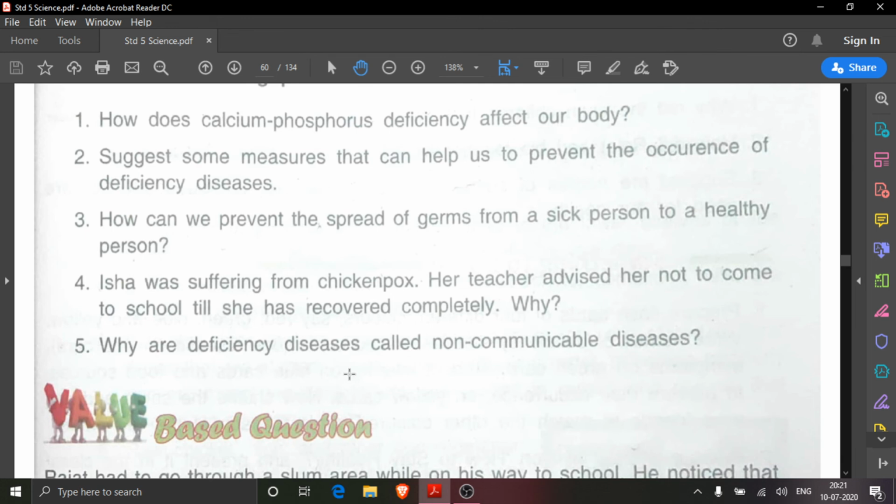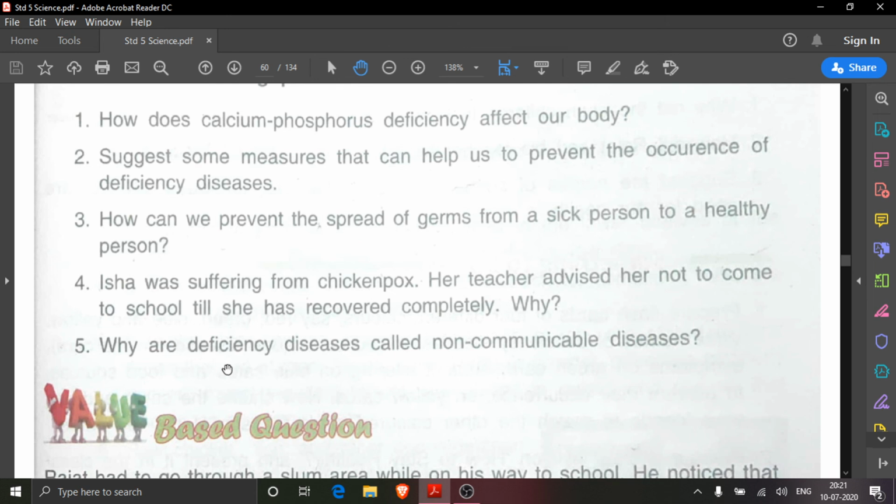Due to the deficiency of vitamins, minerals or any other nutrients. That's why the deficiency diseases are called non-communicable diseases, because they cannot spread from one person to another.